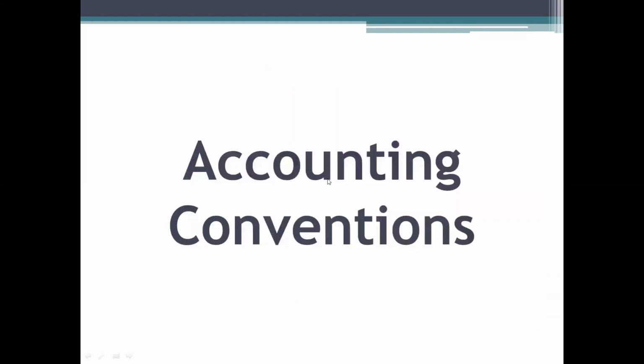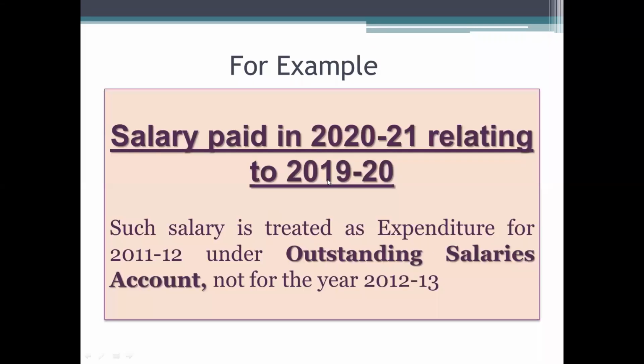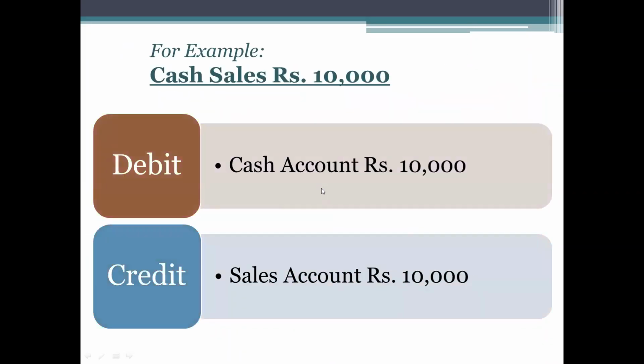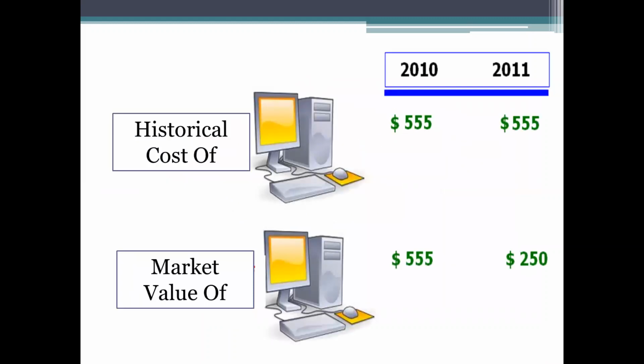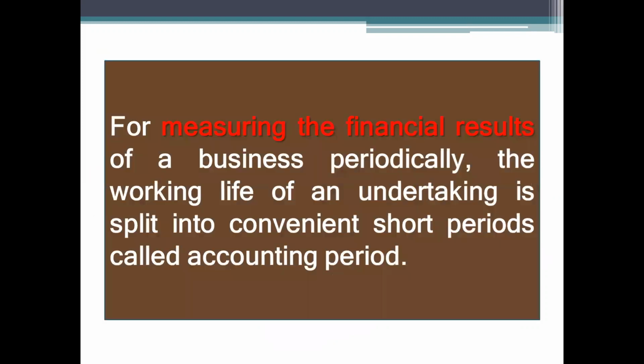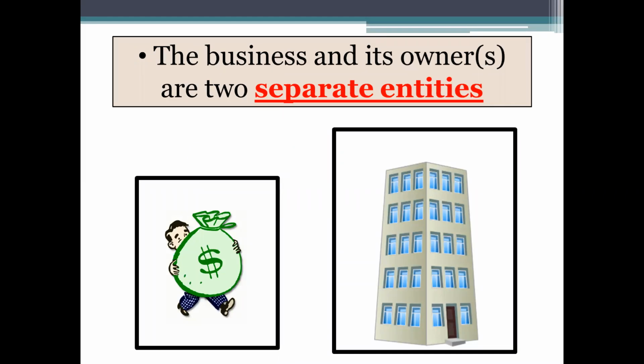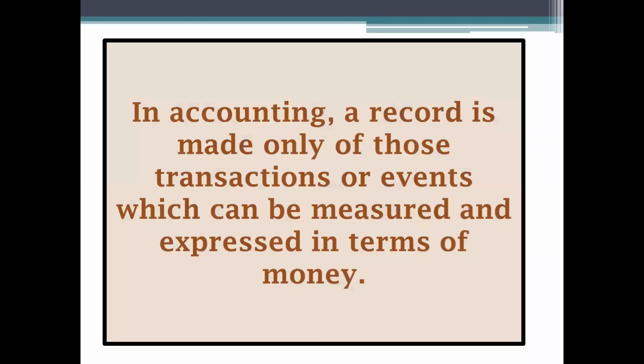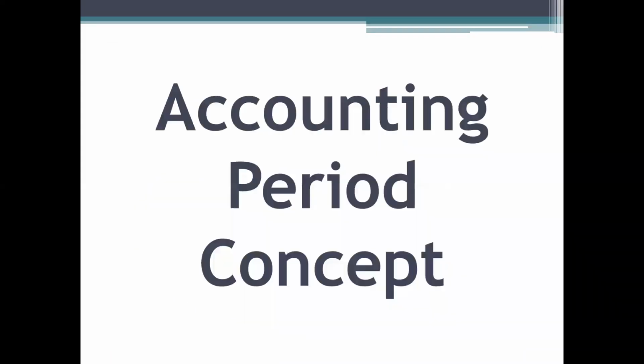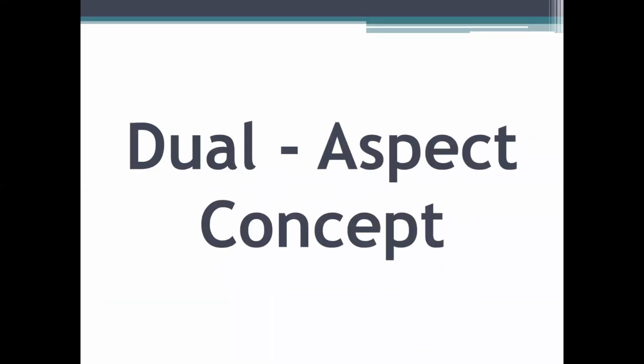So next, certain conventions. These are certain principles that an accountant must follow, starting from business entity concept and going concern concept, money measurement concept, accounting period concept, cost concepts, very important. Market fluctuations are not considered, and the dual aspect concept that we are going to explain now.